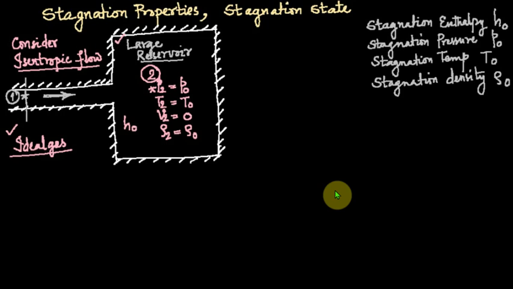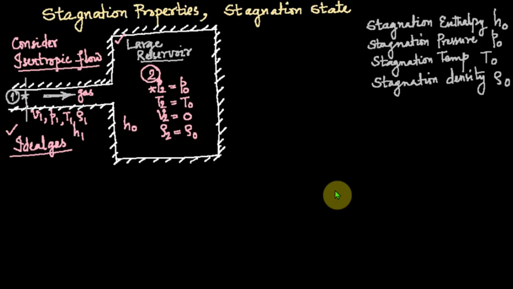So, from the flow of an ideal gas, the gas is entering into the chamber, and at state point 1, the gas has velocity V1, pressure P1, temperature T1, density rho 1, enthalpy H1 and so on, with suffix 1. And inside the chamber we have the stagnation properties. So, what do you understand by the term stagnation properties? We define it like this.